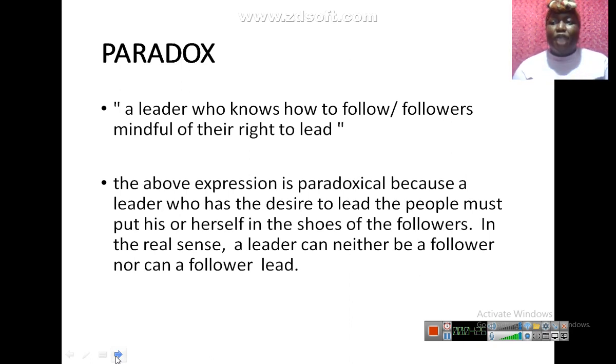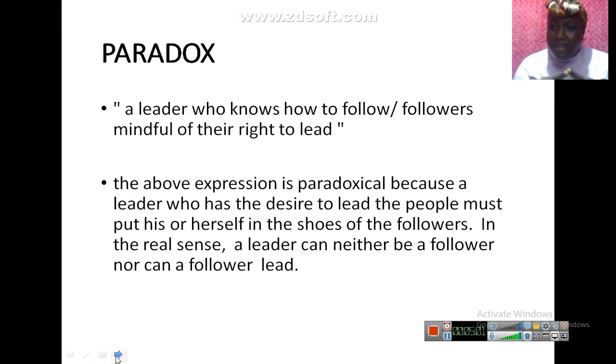Those statements are paradoxical. I remember I taught you examples like: if you want peace, you must prepare for war. For slaves, life was death and death was life. Literally, this statement does not make sense. How can life be death and how can death be life? These statements do not make sense at all. So we can also find paradox in Niyi Osundare. He makes these paradoxical statements to drive home his points, to lay emphasis on the kind of leaders we have and what we actually need right now.